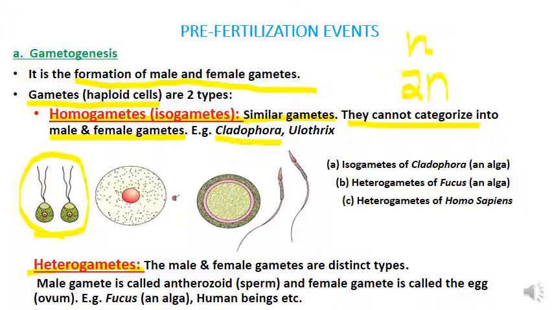So among these, one gamete will be the male gamete and the other gamete will be the female gamete. So we can't distinguish between these two. We can't differentiate between the male gamete and female gamete. Such types of gametes are known as isogametes. So one example is Cladophora and another example is Ulothrix.